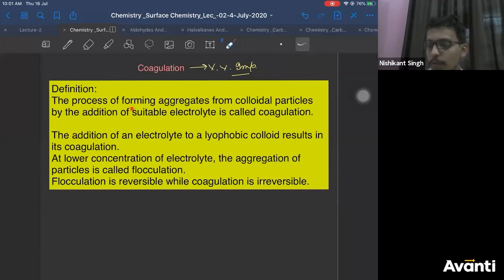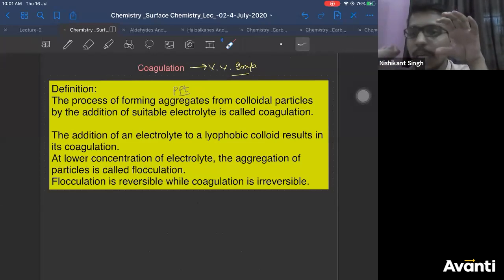Now coming to coagulation, the definition is very clear. The process of forming precipitate or aggregate from colloidal particles by the addition of suitable electrolyte. Very, very important. In peptization, you take a precipitate. Precipitate was not having any charge.